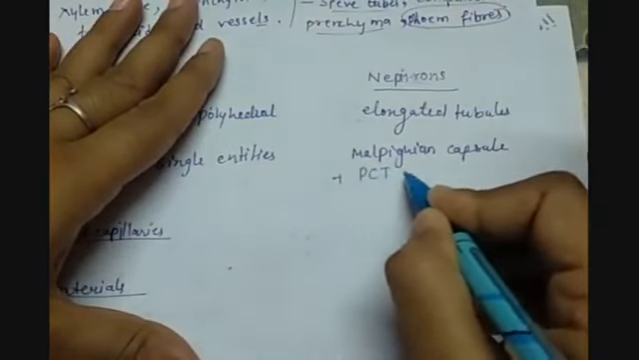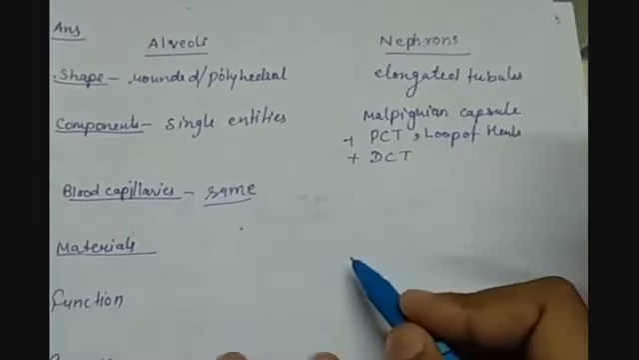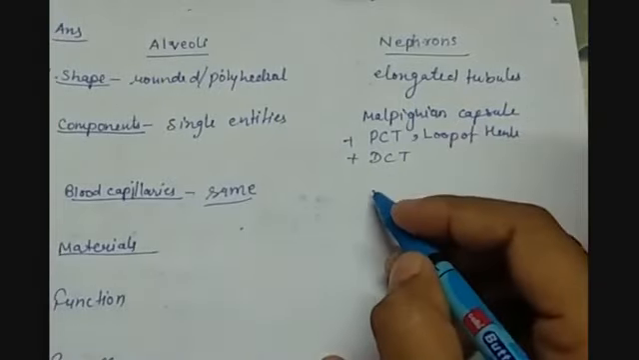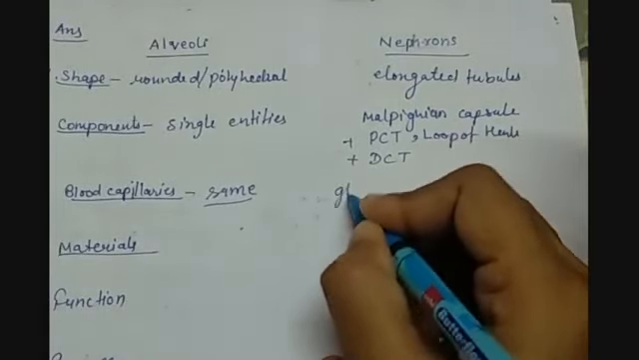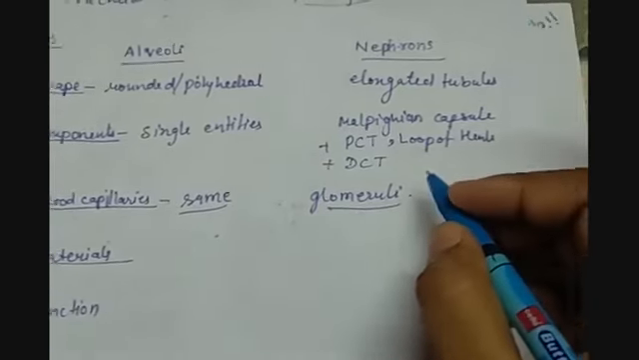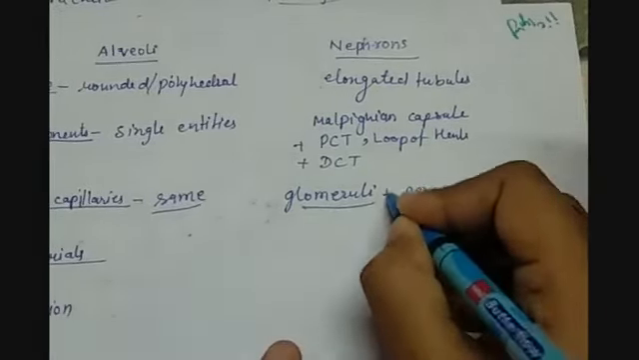Now if we talk about the blood capillaries, so here in the case of alveoli the blood capillaries are the same all over the alveoli, but in case of nephrons we are having different capillaries. For example, we have the glomeruli, which is the special capillary cluster inside the Bowman's capsule. Other than this, we also have different capillaries which are surrounding the rest part of the nephron, which are called peritubular. Peri means around the other part of it.